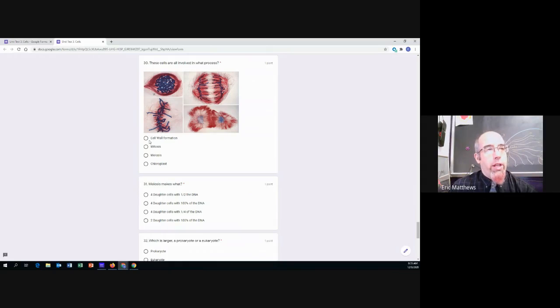Are they involved in cell wall formation? Are they involved in mitosis? Are they involved in meiosis? Or are they involved in chloroplast? All four of these cells are involved in what process?